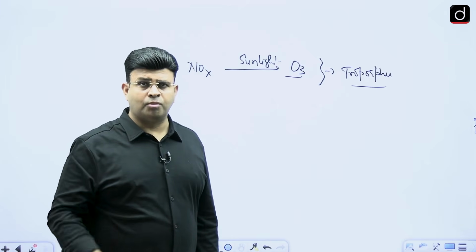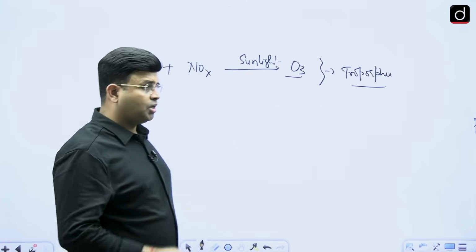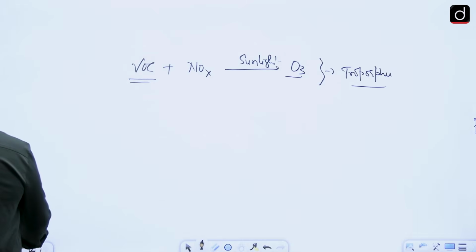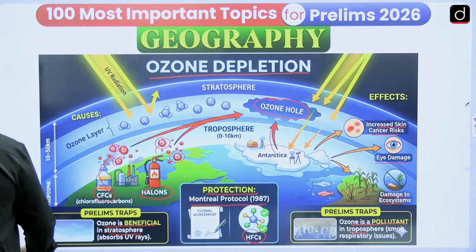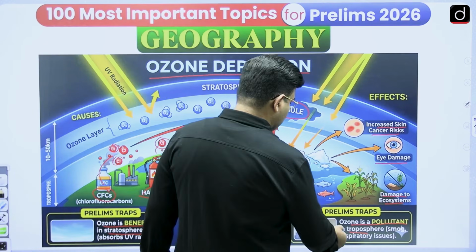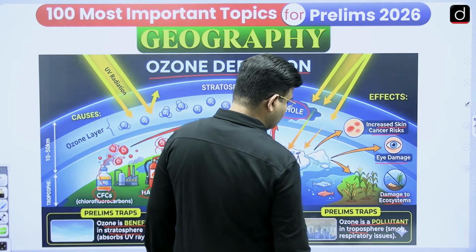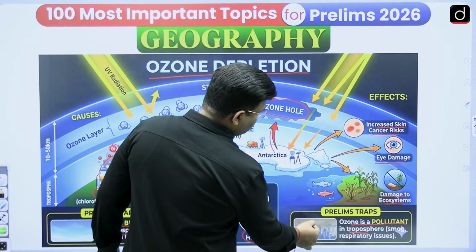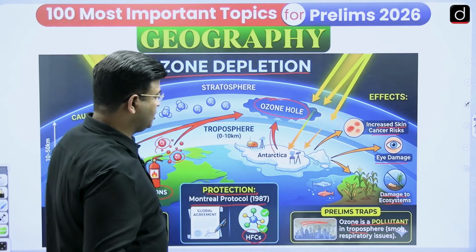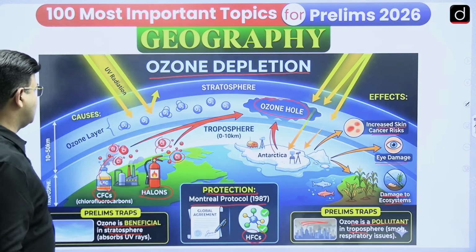Ozone formed in the troposphere is not good for health, but the ozone over the stratosphere is very good for health. It is good, protecting us. Ozone is a pollutant, and in the troposphere smog and respiratory issues can happen. So in urban areas, lots of these things you can see, and ozone depletion.